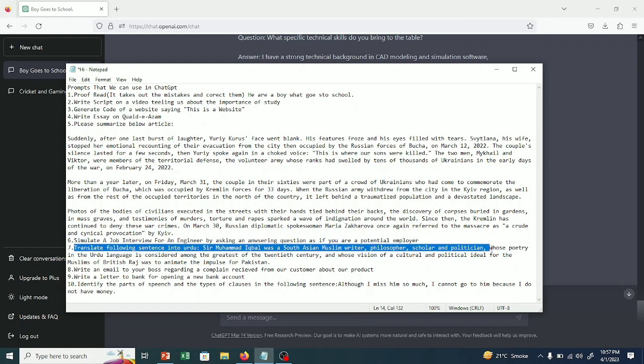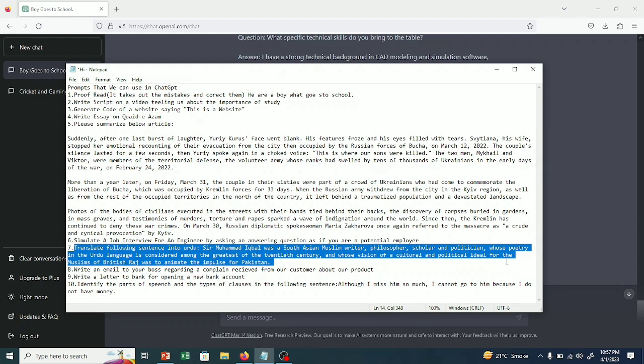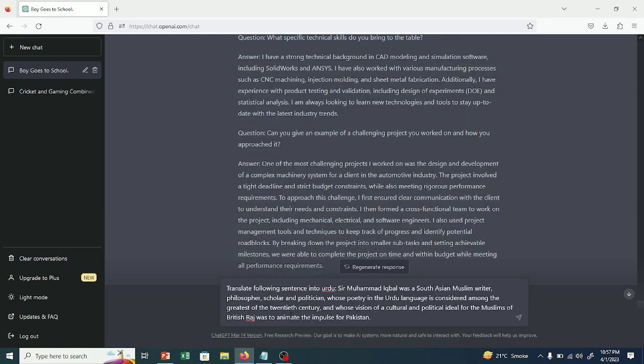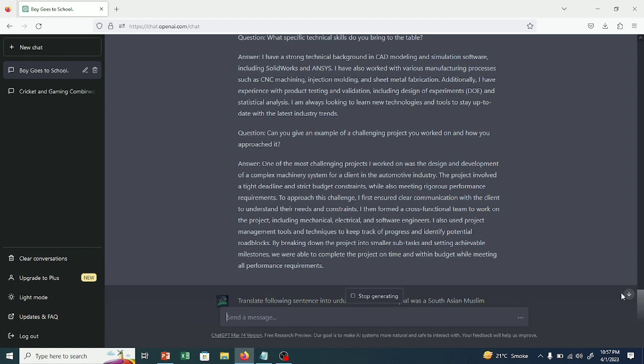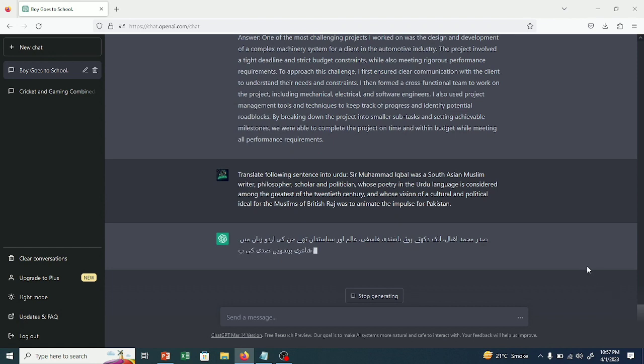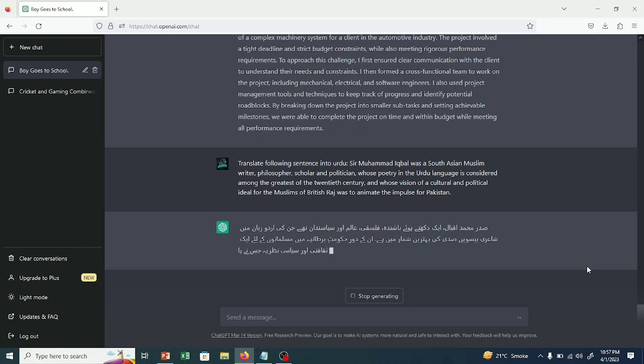So now let's move on to the seventh one, which is: translate the following sentence into Urdu. We will copy the sentence and paste it there, and then we will see if it translates it into Urdu. So let's see. As you can see, it is translating it into Urdu. Let's wait, and then I will show you the results. As you can see here, it has translated it into Urdu, and we can translate not only into Urdu. There are many other languages that we can translate this English paragraph into, like Hindi or Spanish or any other language that you like.